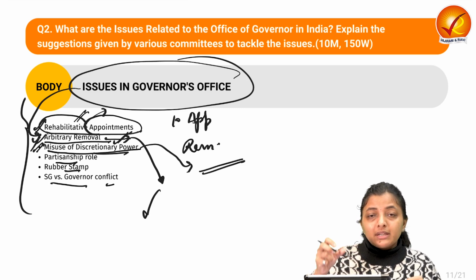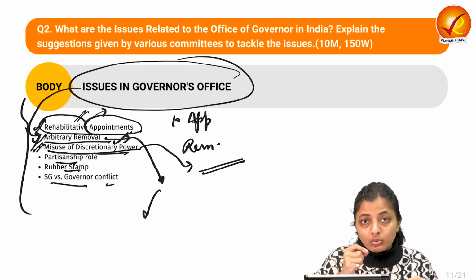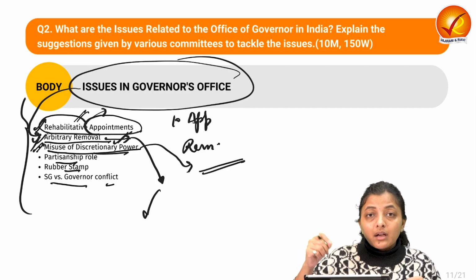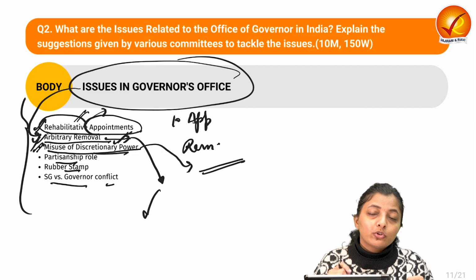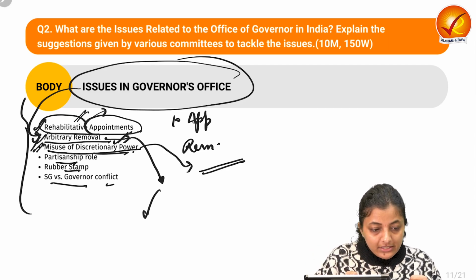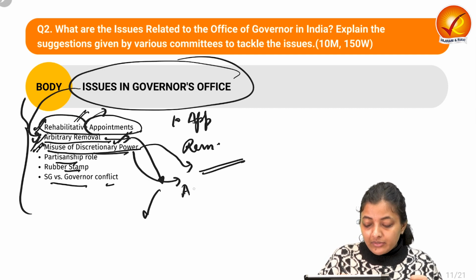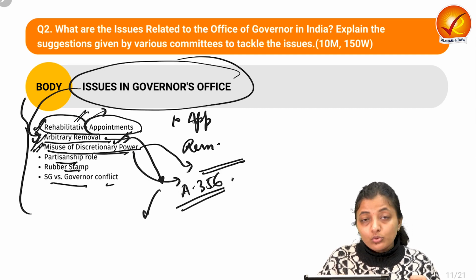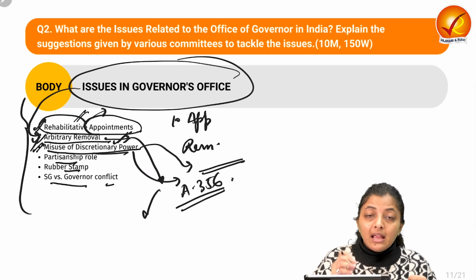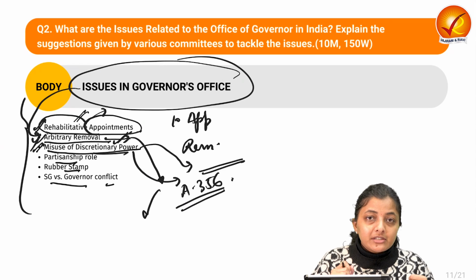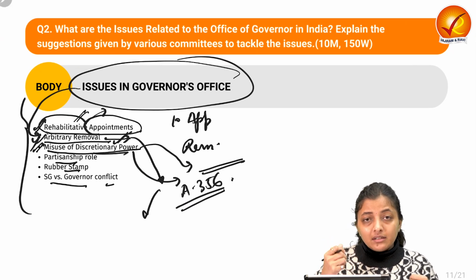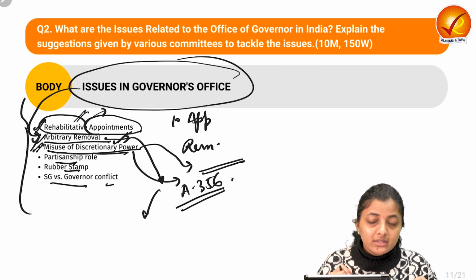So all the politics are associated here with the misuse of this discretionary power, whom to call and in what order on the floor of the house so as to prove the majority. Then misuse of discretionary power, like Article 356, this has been misused many times in favor of the central government, putting President's rule in the state even when no constitutional machinery breakdown has happened.